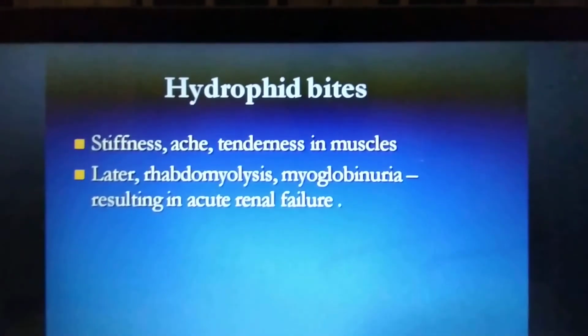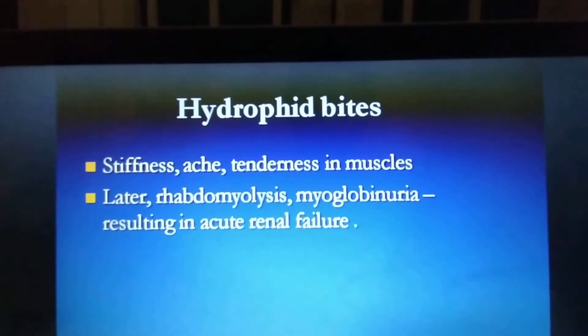Here a Russell's viper has bitten. You can see the blister formation and the swelling, and the entire limb has swelled. The bite happened in the finger and you can see the blister has formed here, but later the entire hand will swell. That is the local effect produced by the Viperidae family.